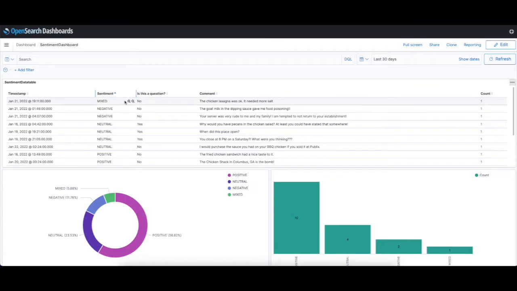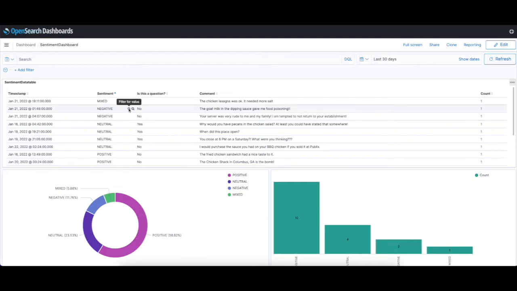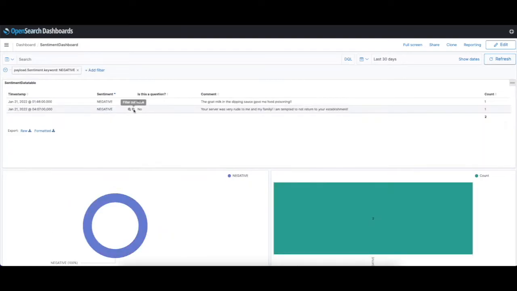We can sort it and we can say, well, in this case, I only want to see the negative comments. So it looks like I've got 2 negative comments, and of course, like I said earlier, we would have received a notification because those were the ones that we triggered on to send us an alert.